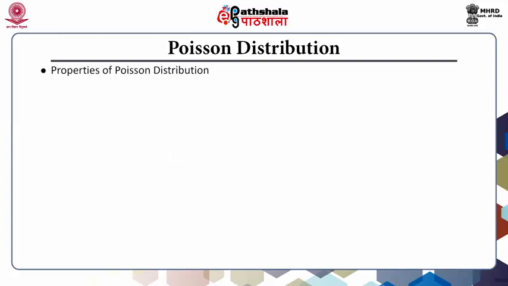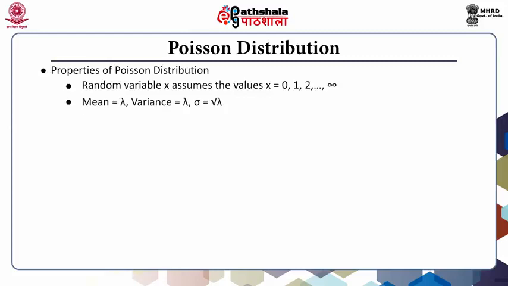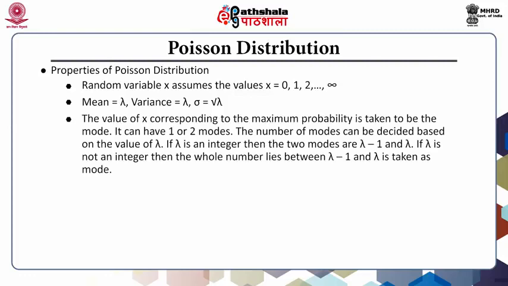Poisson distribution properties are given below. The random variable x assumes values 0, 1, 2 till infinity. Mean and variance are given by lambda, while sigma is given by root over lambda. The value of x corresponding to the maximum probability is taken to be the mode. It can have one or two modes. The number of modes can be decided based on the value of lambda.